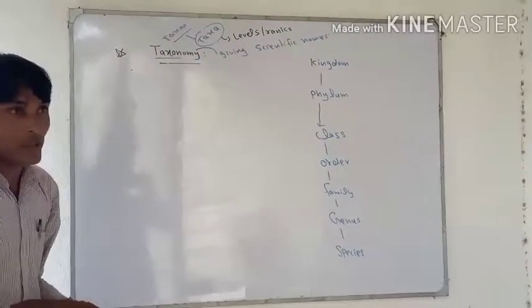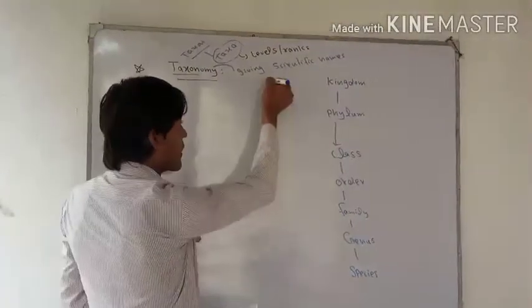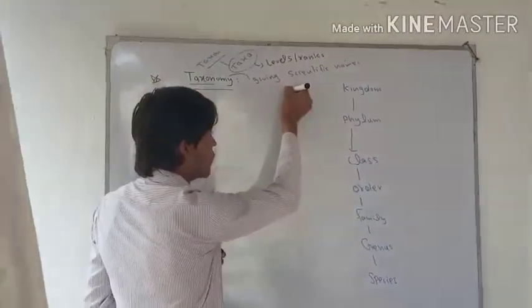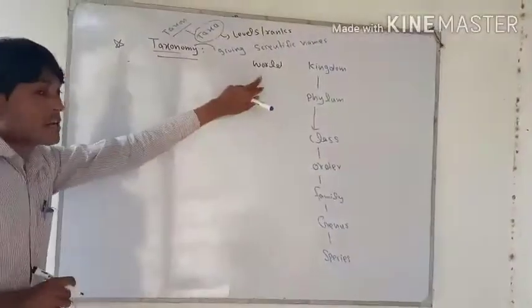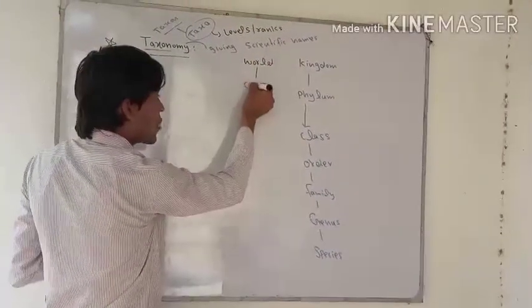If we want to study the world, it's very difficult. So we divide the world into 7 continents, and it becomes very easy.